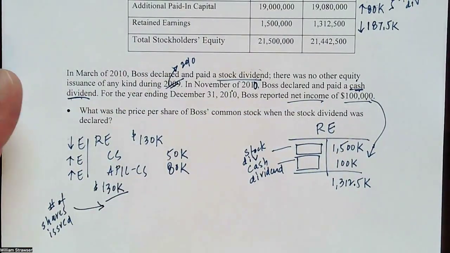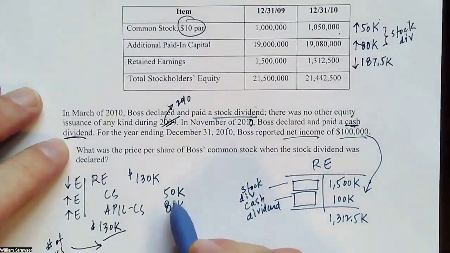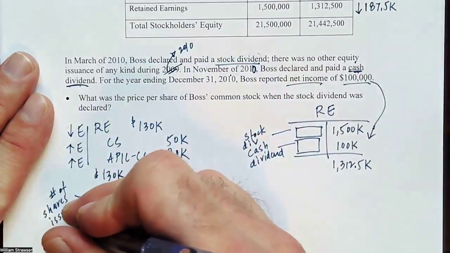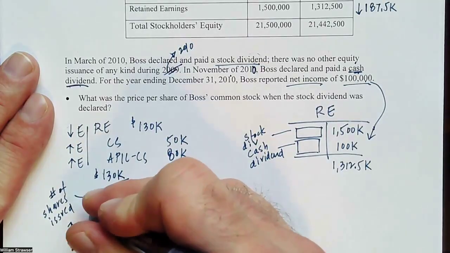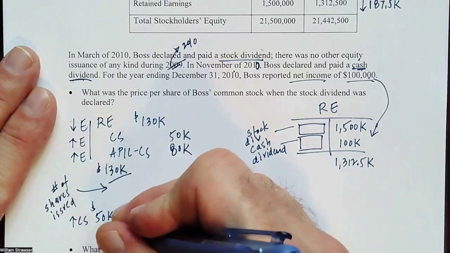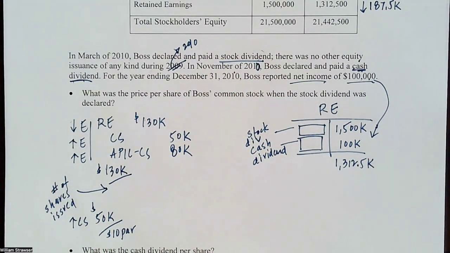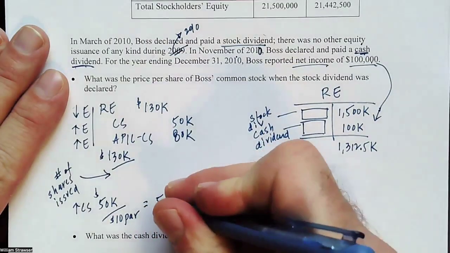And we can because we have a par value of $10. So we look at the common stock increase of 50,000. And we know that it has a $10 par value. So if we divide that $50,000 amount by a par value, we get that 5,000 shares must have been issued.